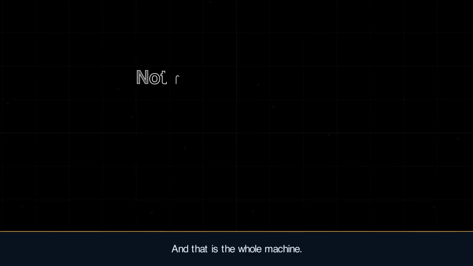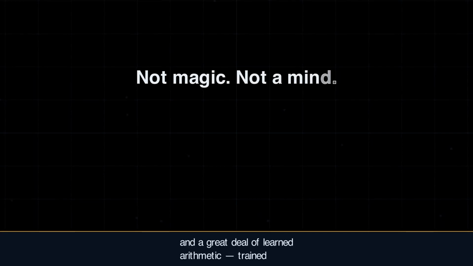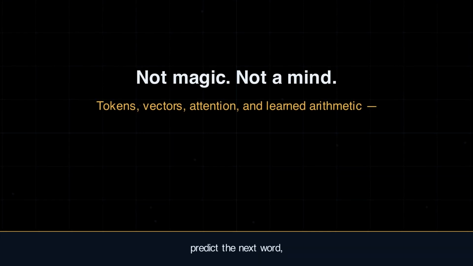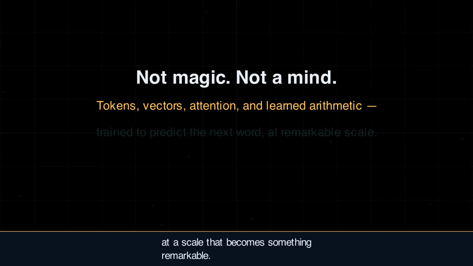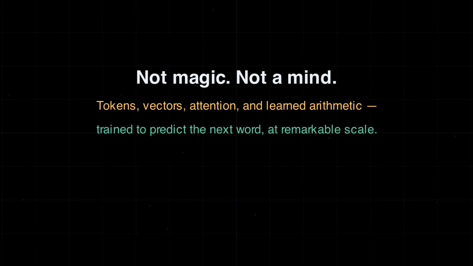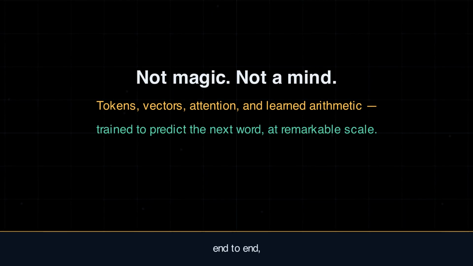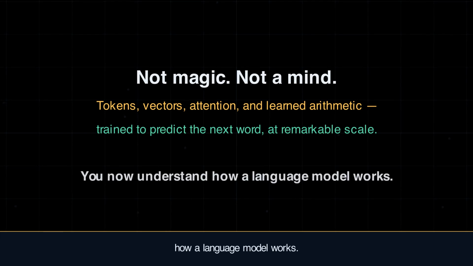And that is the whole machine. Not magic, not a mind. Just tokenization, vectors, attention, and a great deal of learned arithmetic, trained to do one humble thing, predict the next word, at a scale that becomes something remarkable. You now understand end to end how a language model works.